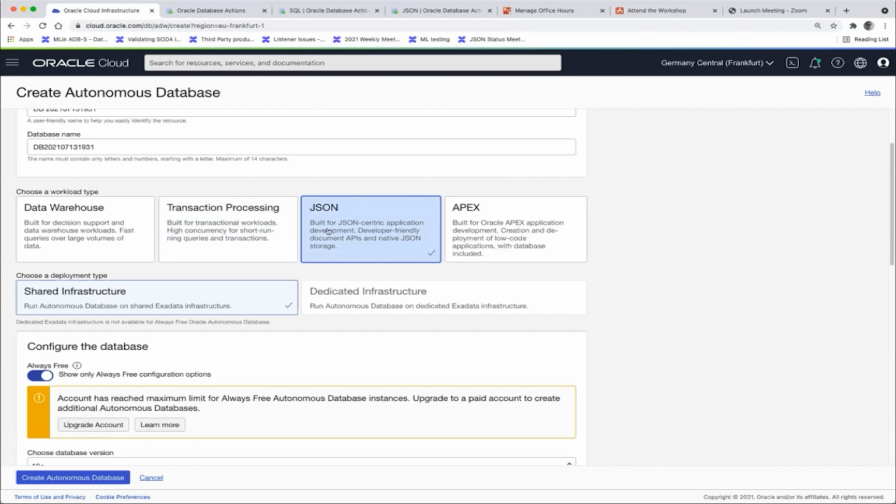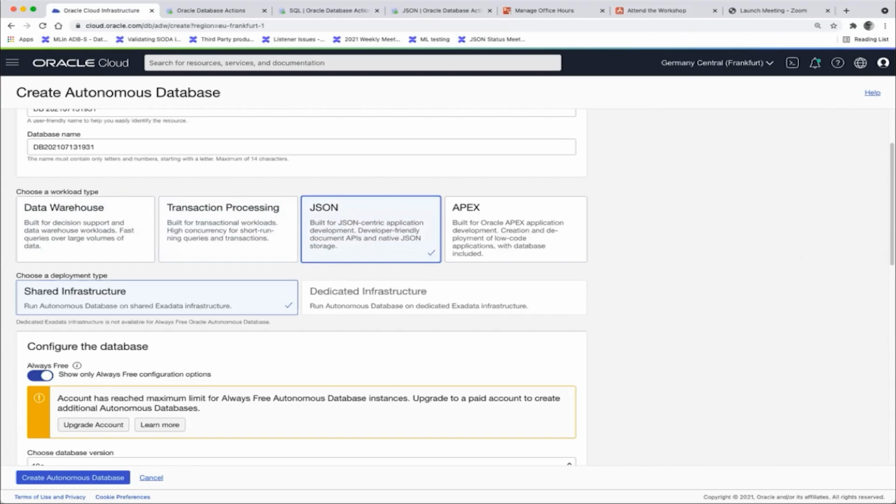But with the limit in mind that it's only 20 GB of non-JSON data. So you can't use this as a backdoor for your relational use case. If you have a primarily relational use case, you use ATP or the warehouse. If it's JSON, you use the Autonomous JSON Database. You can still run SQL queries, you can still store some relational data. 20 gigabytes is actually quite a bit, and you get it cheaper here.